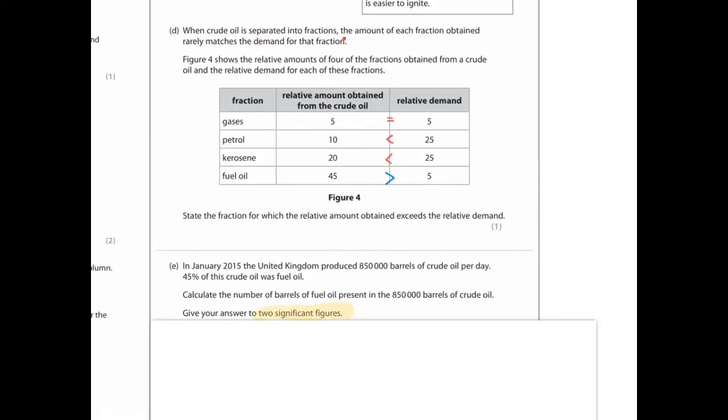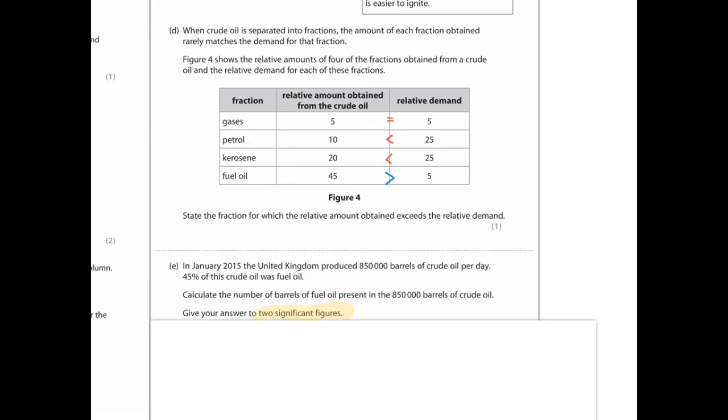When crude oil is separated into fractions, the amount of each fraction obtained rarely matches the demand for that fraction. Figure 4 shows the relative amounts of 4 of the fractions obtained from a crude oil and the relative demand for each of these fractions. So we can see that for gas we obtain the least and fuel oil the most, and the demand matches for gas. For petrol, we have a higher demand than we can actually supply. Kerosene, slightly higher demand than we can supply. And for fuel oil, we have a lower demand and we can make a lot more of it.